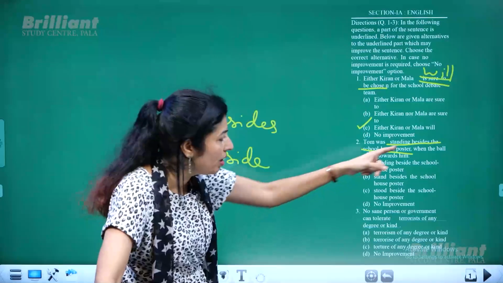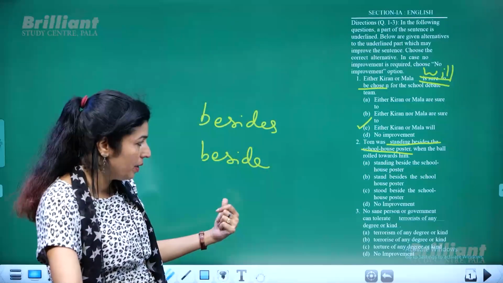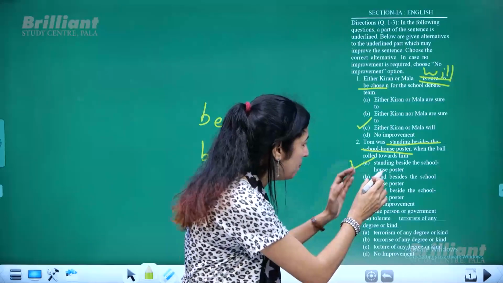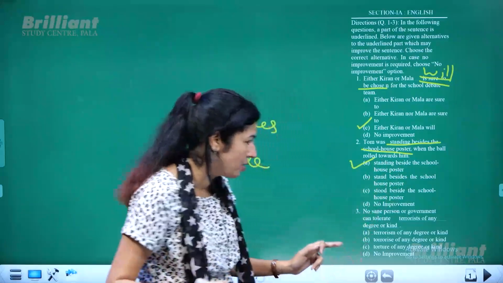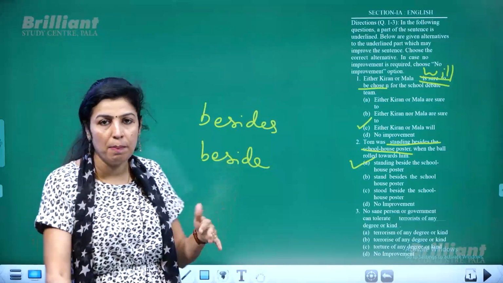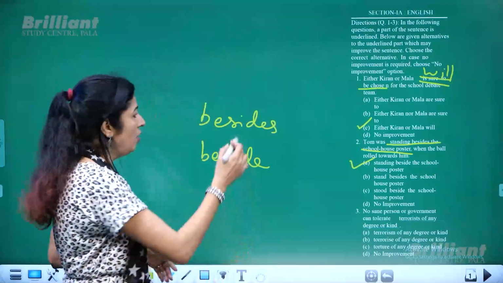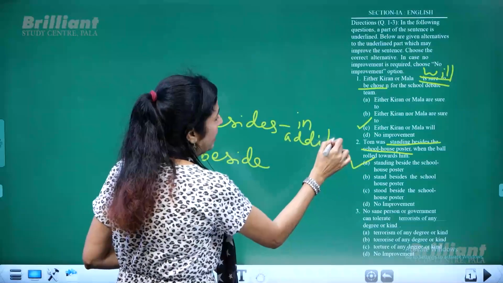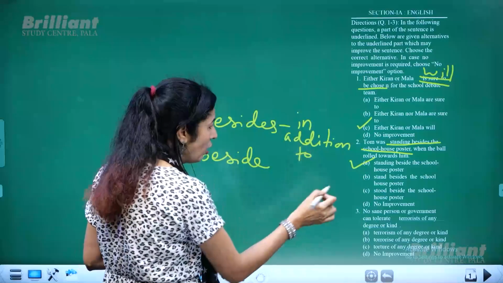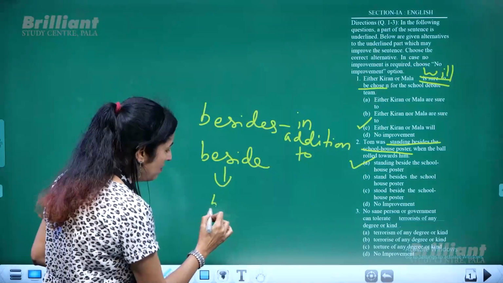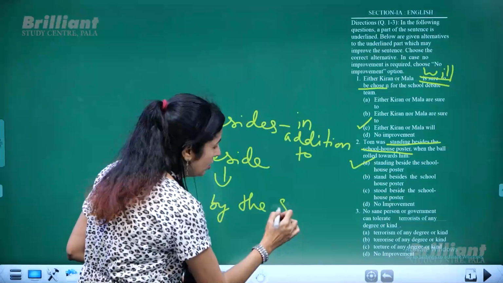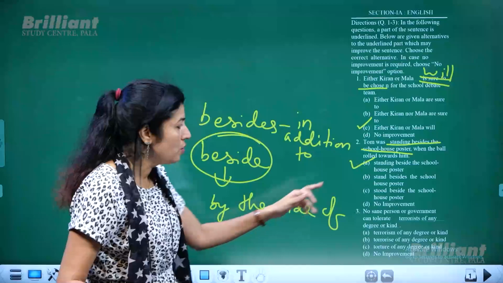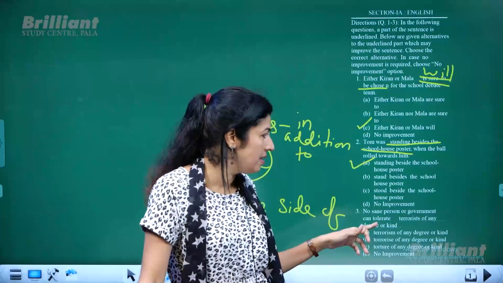Instead, you have to replace that with the word beside. Okay, so standing beside, not stood beside, but standing beside the schoolhouse poster. What is the meaning of this beside? By the side of. So besides means in addition to, that is given in the sentence, and that's a wrong usage, and beside means by the side of. So this is the word which we require for the sentence, beside. Okay, so standing beside. So how will you correct this sentence?